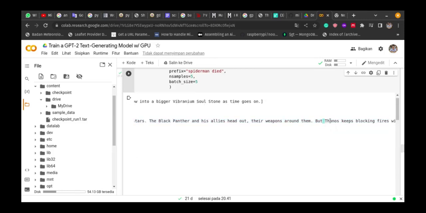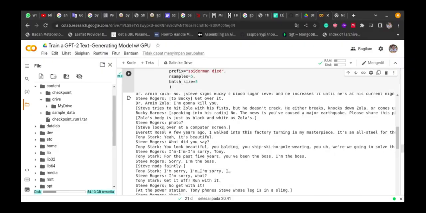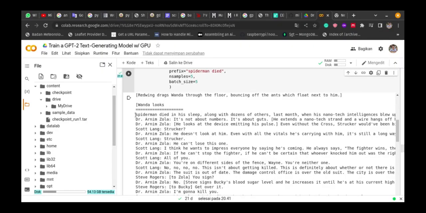Thanos keeps blocking fire with electrical cord using vibration when he lived for 1,000 years. What the fuck? Oh, this is the second story.